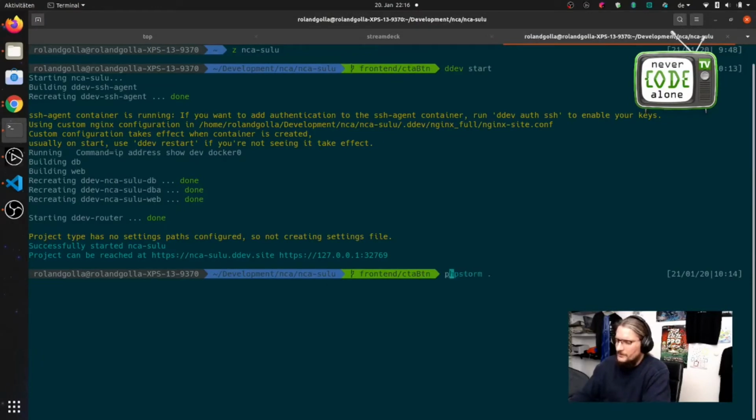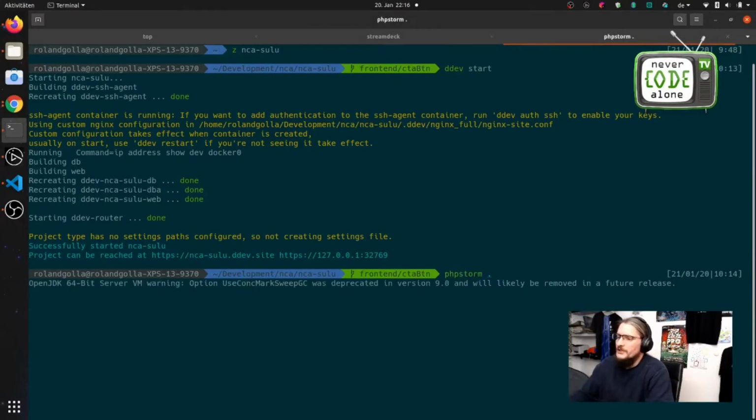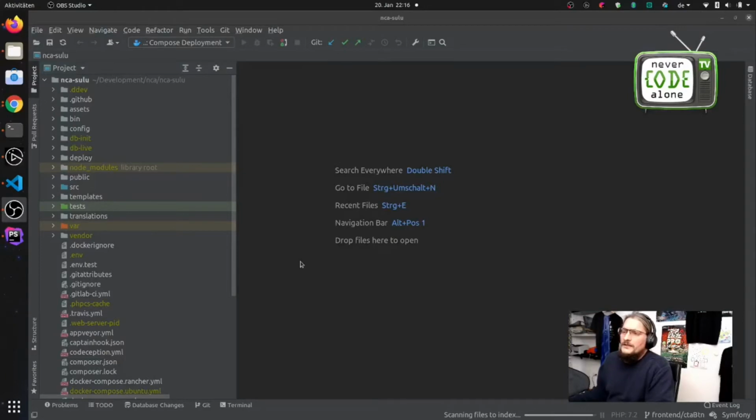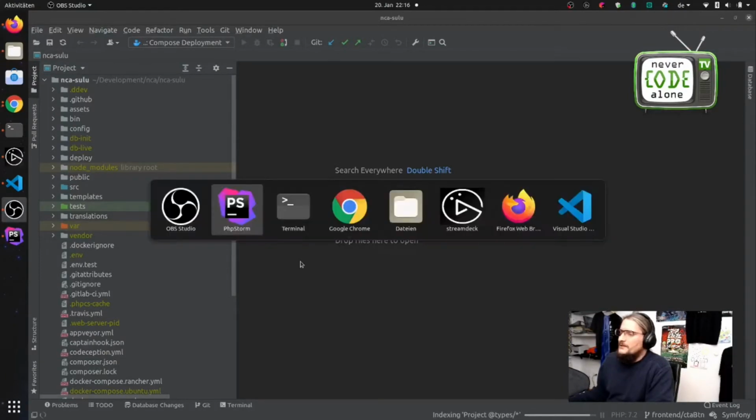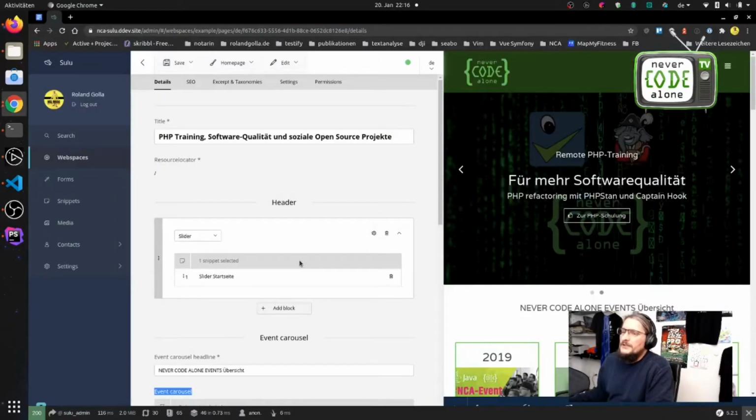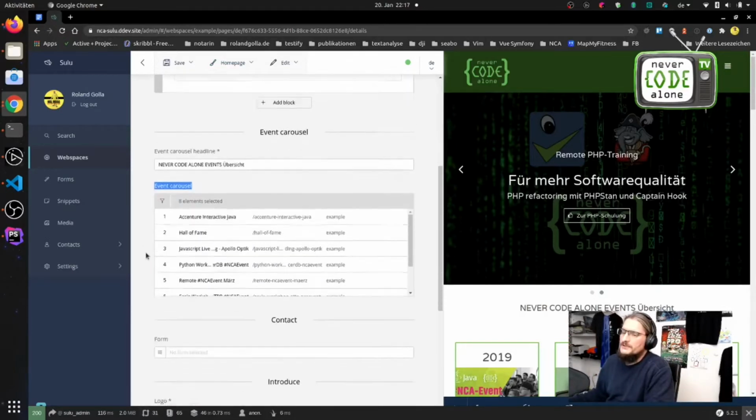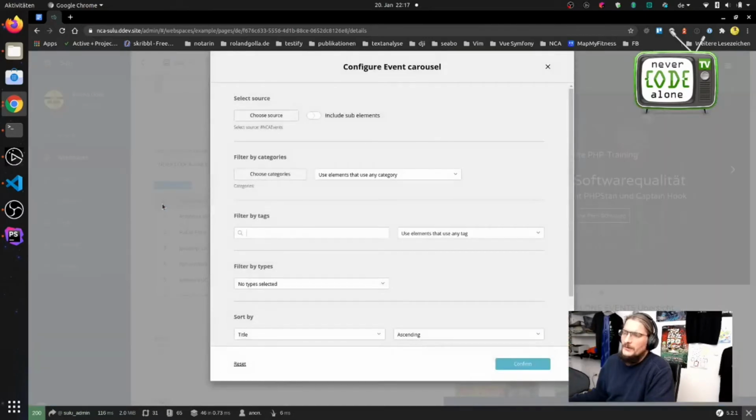We will open PHP Storm for this project. Okay, now it's open, and go back to our admin area. On this admin area, you see that our template is home page. And on this home page, you have the event carousel, and here you select a page and you can say, okay, select the source, include sub-elements.